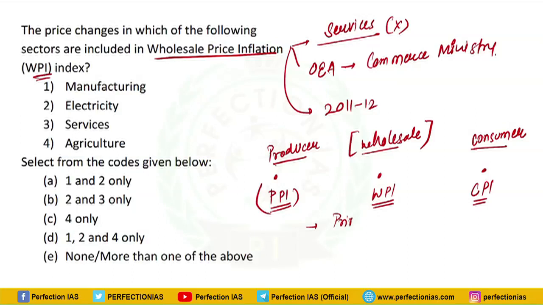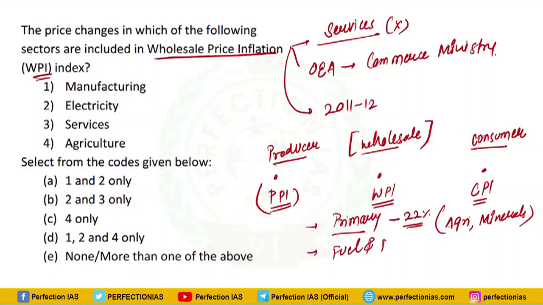So primary articles have roughly 22% weightage. Primary articles means, for example, agricultural items or minerals. Then fuel and power will have roughly a weightage of 13.15%. And third is manufactured items, for example leather, textile, machine, tool. So it will have roughly a weightage of 64%.